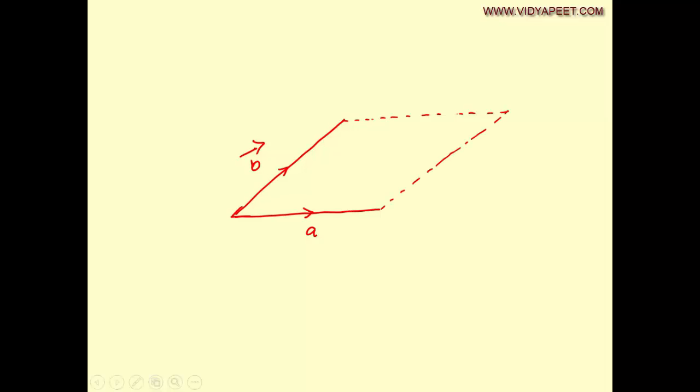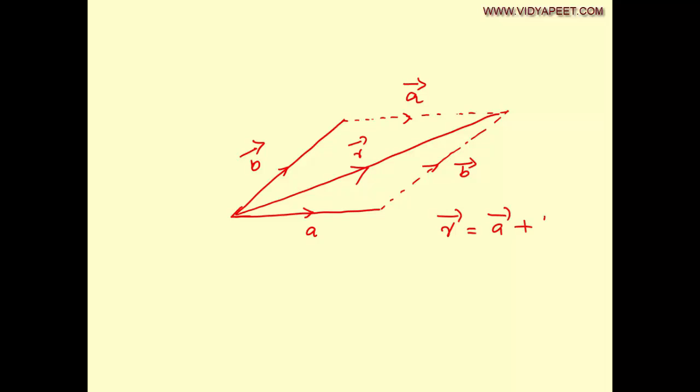Since you know that parallel vectors are equal, this vector also will be equal to vector A and this will be equal to vector B. Then the sum of these two vectors, vector A and vector B, will be nothing but the vector which corresponds to the diagonal of the parallelogram. We call it R equal to vector A plus vector B.